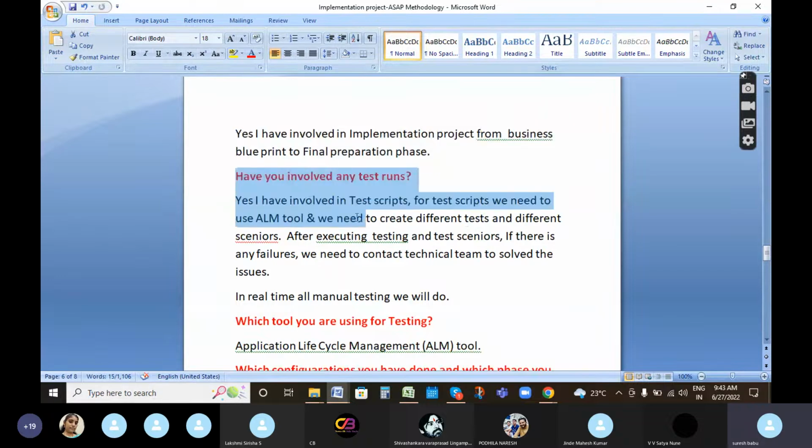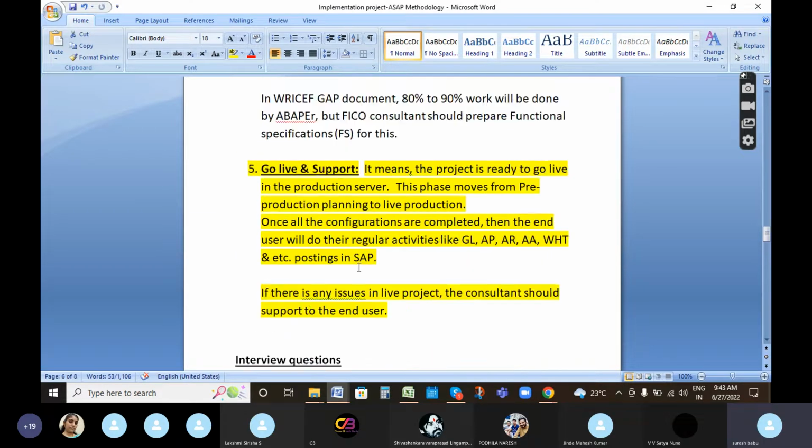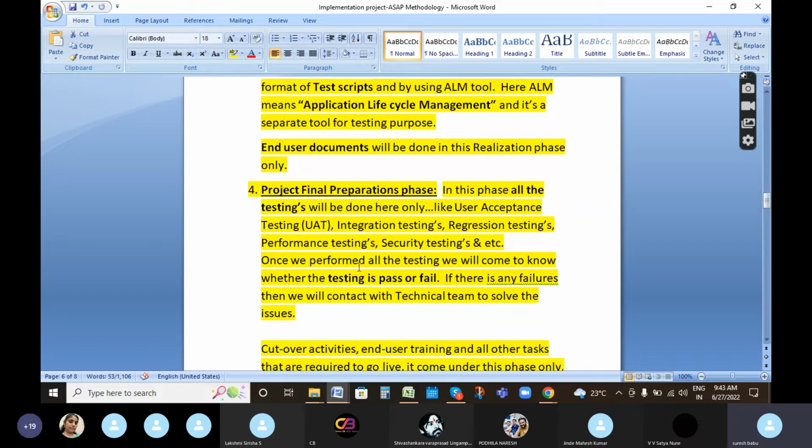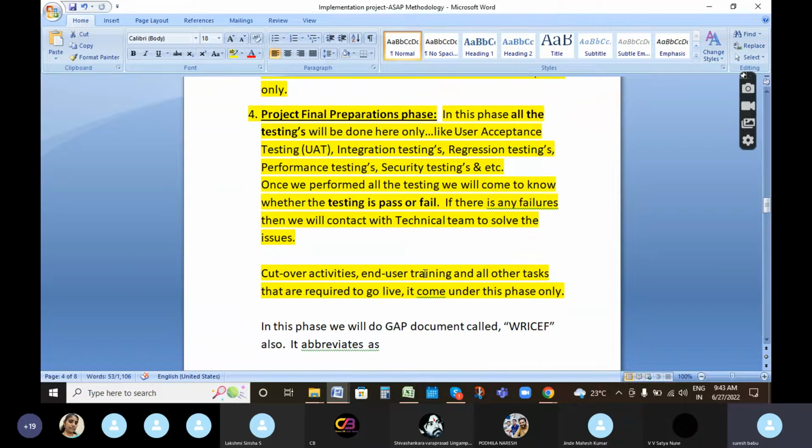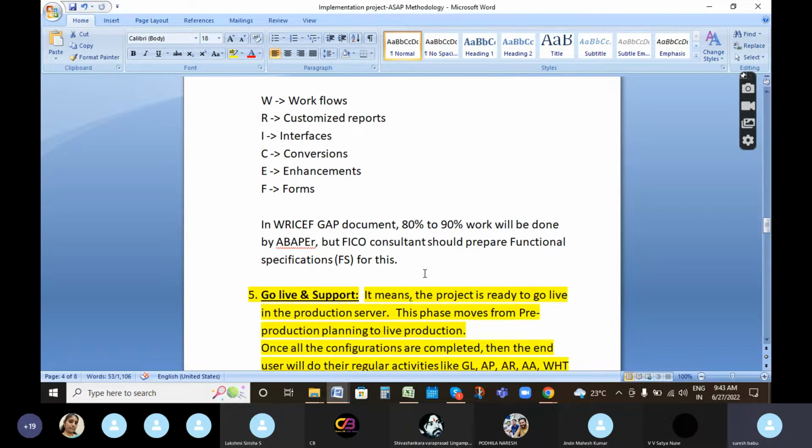Next, they will ask, have you been involved in any test runs? Test runs means, in the final preparation phase, we are doing testing. Sorry, in final preparation we are doing all the testings. That is what I mentioned here.